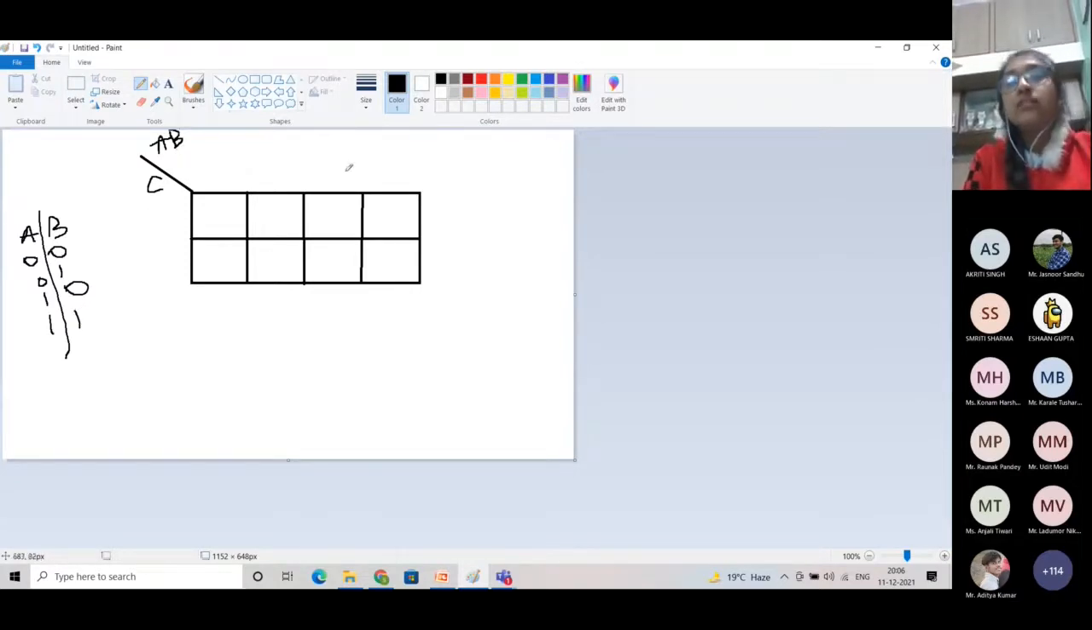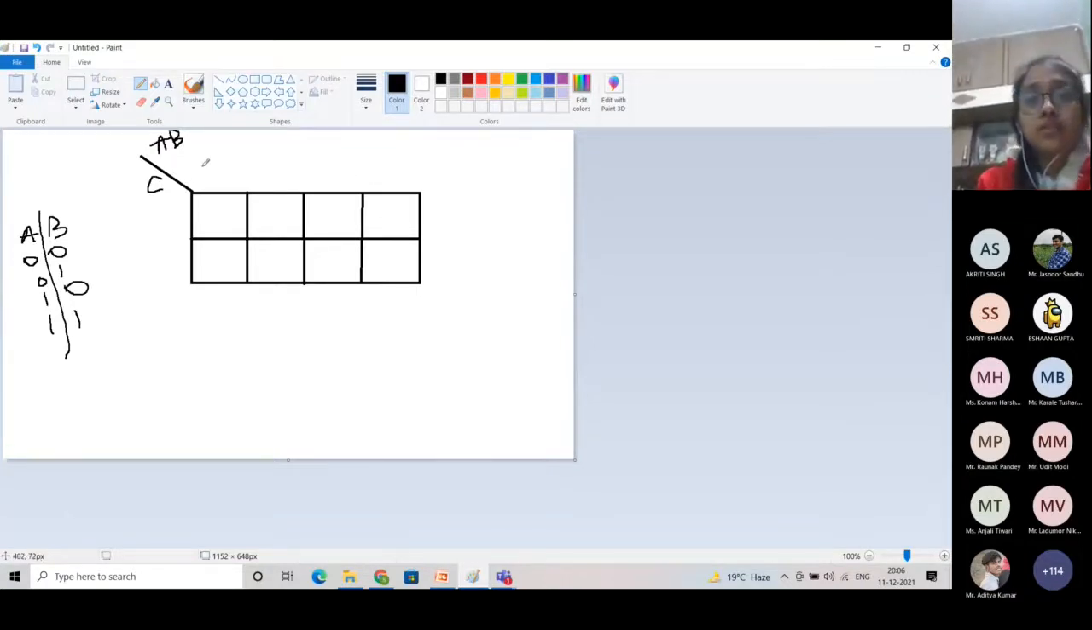Fine. So we will write these inputs above this table, right? So we will write 0 0 here. Then we will write 0 1 here. But we will not write 1 0 here. Now I'll tell you why.